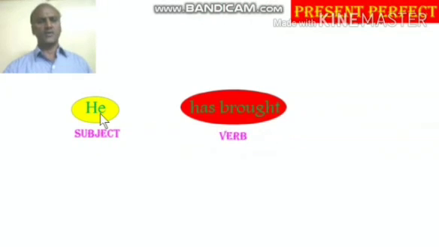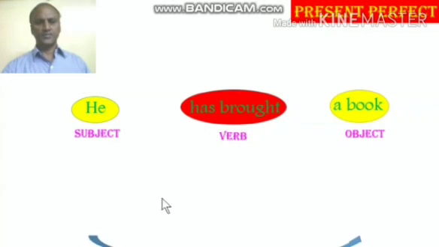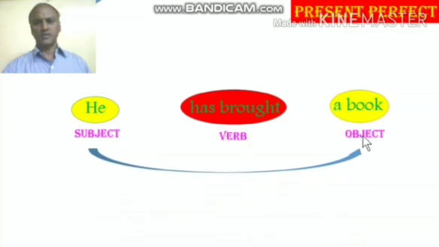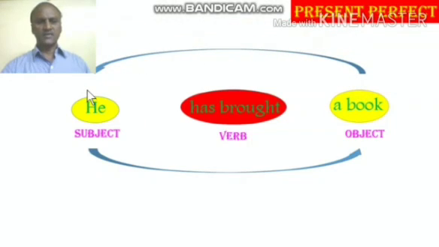Sixth division is present perfect. We don't have passive form for future continuous. So present perfect, he, subject, has brought, verb, a book, object. So again, subject, verb, object, we have identified the three elements in this active form. And what is the next step? The second step is change the subject into object and then make the object as the subject. That is the second step you have to follow.